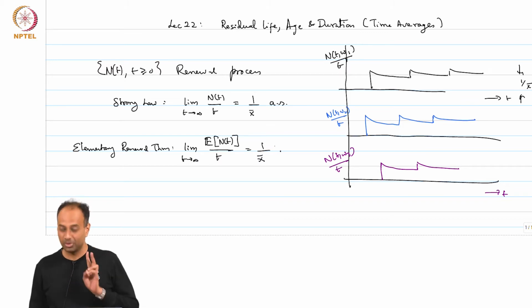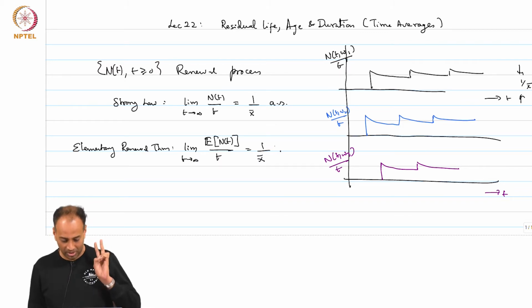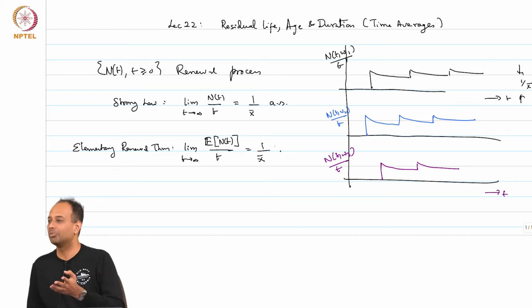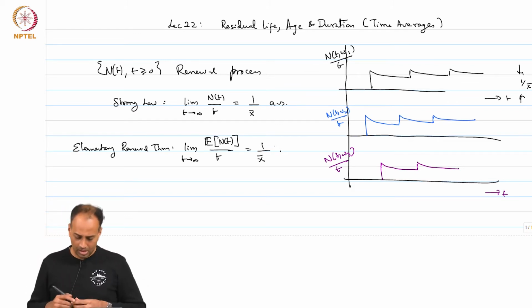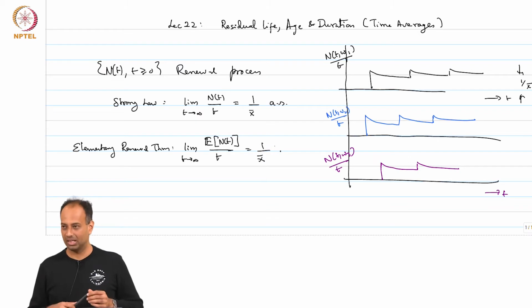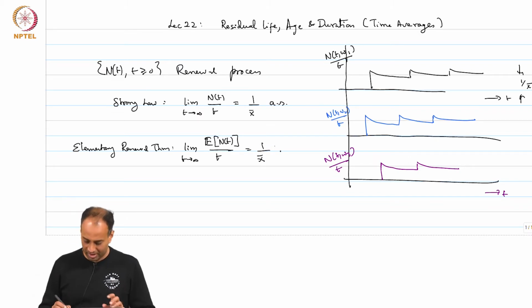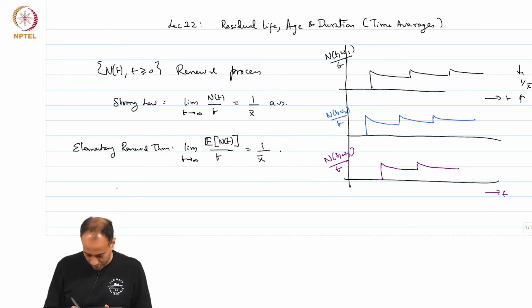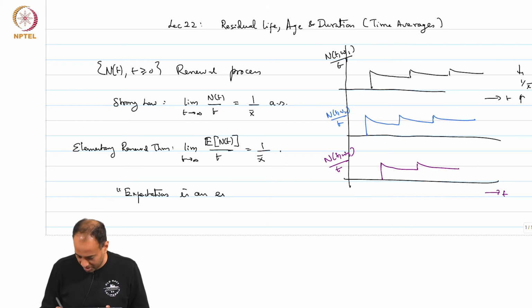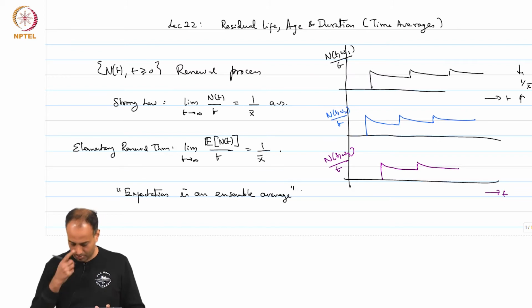The two things I want you to remember now are that the elementary renewal theorem is a completely different result, in no way a consequence of the strong law. Second, I want you to understand that it means something different from the strong law. The strong law is just time averages, as I have drawn here. When you take expectation, you can think about it like this: informally, expectation is an ensemble average.